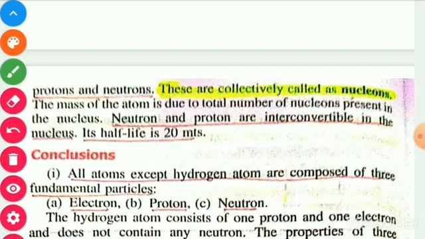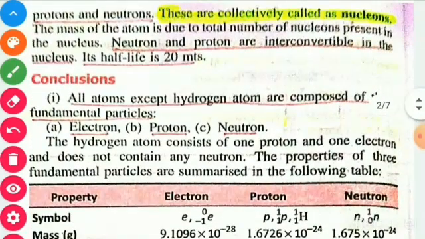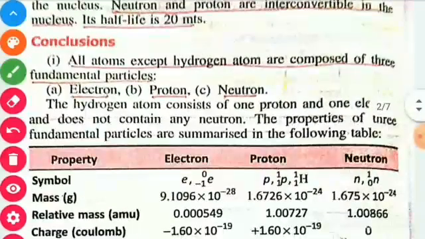Conclusions of the discovery of neutron, that is, the conclusions of James Chadwick's experiment, are: first one, all atoms except hydrogen atom are composed of three fundamental particles, means electron, proton and neutron. The hydrogen atom consists of one proton and one electron and does not contain any neutron.